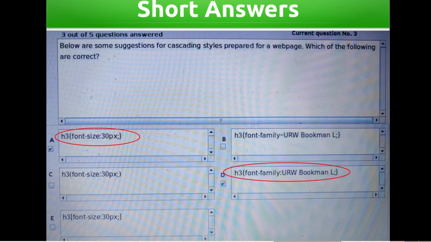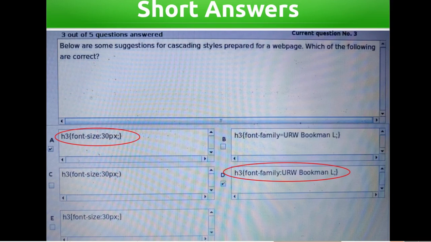Below are some suggestions for cascading styles prepared for a web page. Which of the following are correct? H3 curly bracket, font-size 30 pixel. H3 curly bracket, font-size equal to URW Bookman. H3 round bracket, font-size 30 pixel.